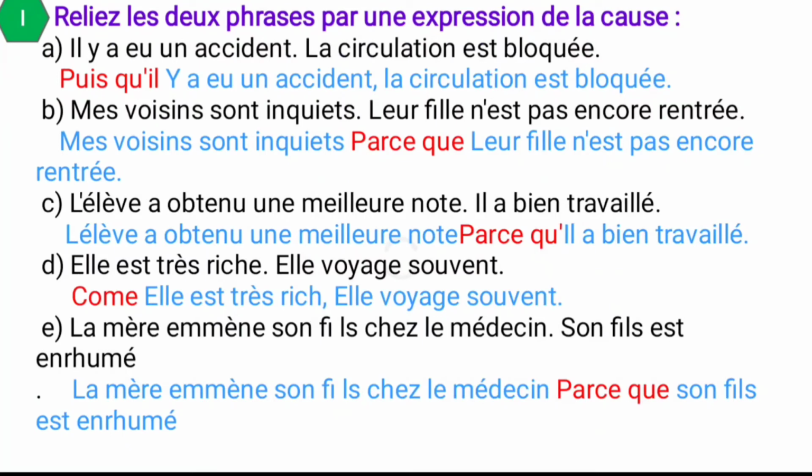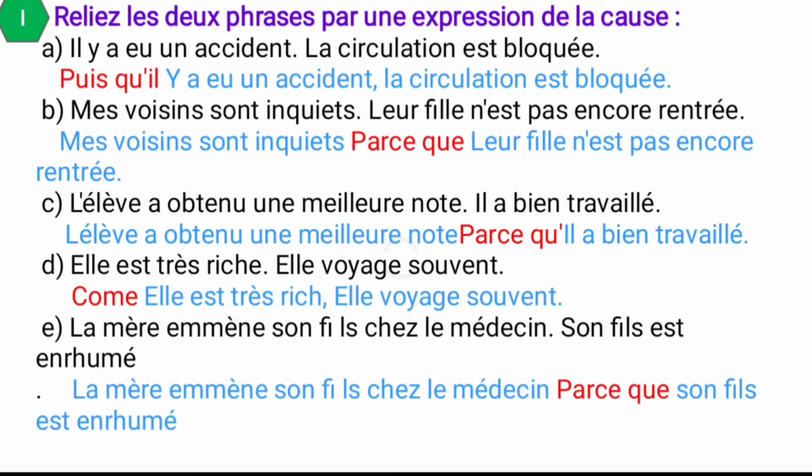So second one, mes voisins sont inquiets. My neighbors are worried. This is one sentence. And leur fille n'est pas encore rentrée. Why? Because their daughter has not yet come. That's why their neighbors are worried. So what is the answer? Mes voisins sont inquiets. Why? You have to answer parce que leur fille n'est pas encore rentrée, because their daughter has not yet come, so that they are worried.